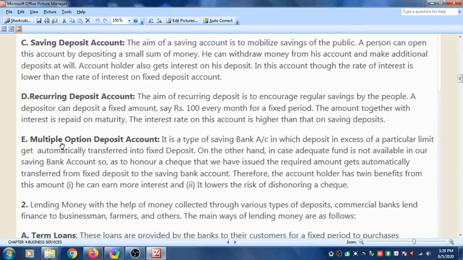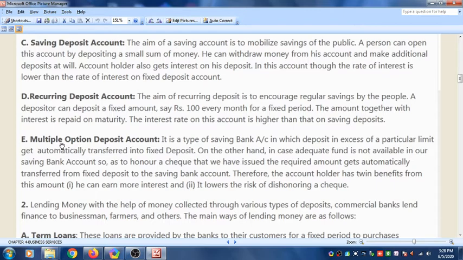Therefore, the account holder has twin benefit. Here the account holder has both the benefits, that is, he can earn more interest, and it also lowers the risk of dishonoring a check. So he can earn more interest, and the check also gets cleared whenever your father wants more money.